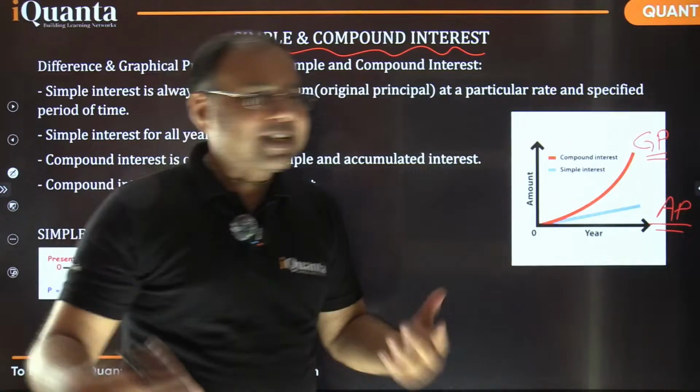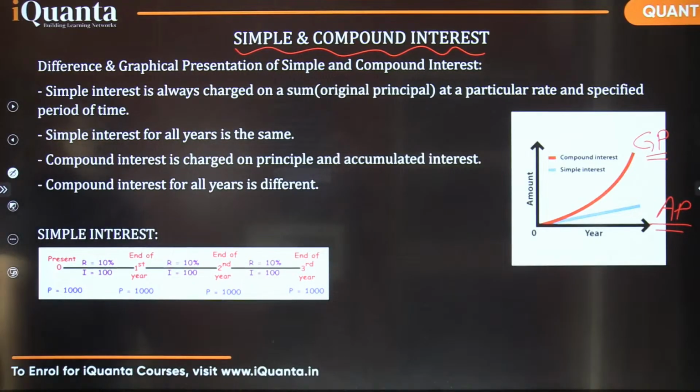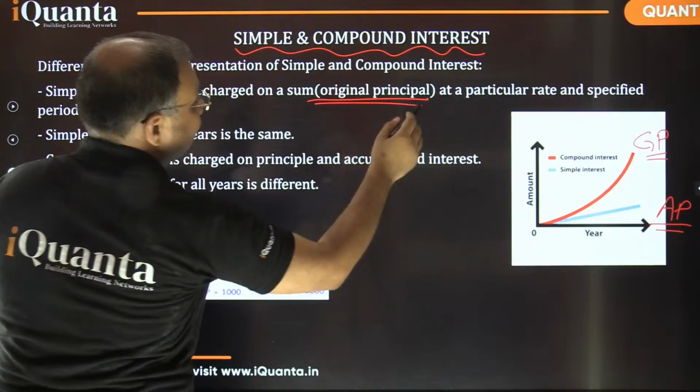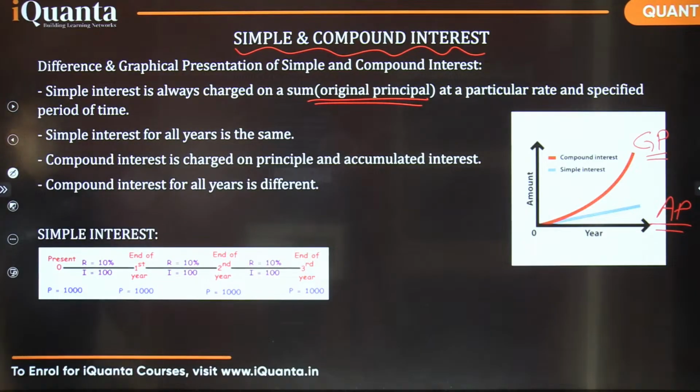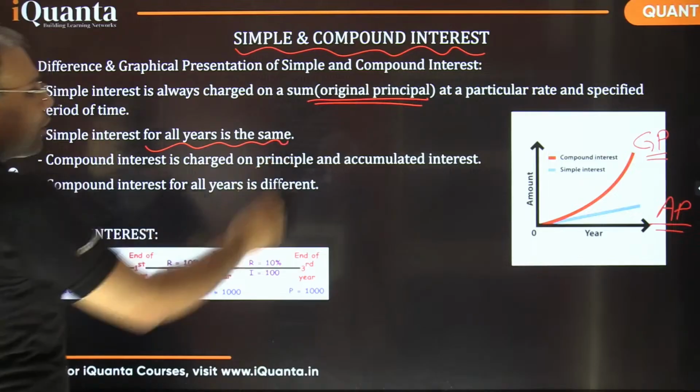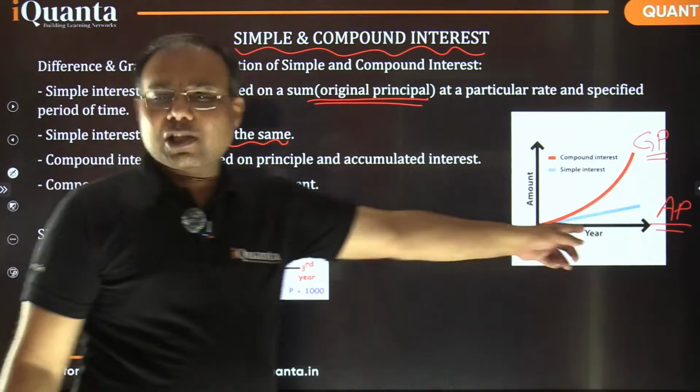Now, how much exactly? Let's see that. So simple interest is always charged on a sum which is the original principal at a particular rate and specified period of time. And simple interest for all the years is the same. हर साल equal interest मिलने वाला है, as in the case of AP, right?